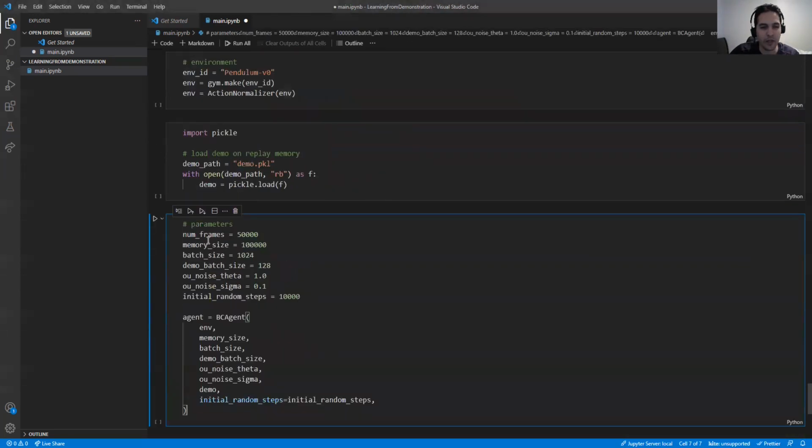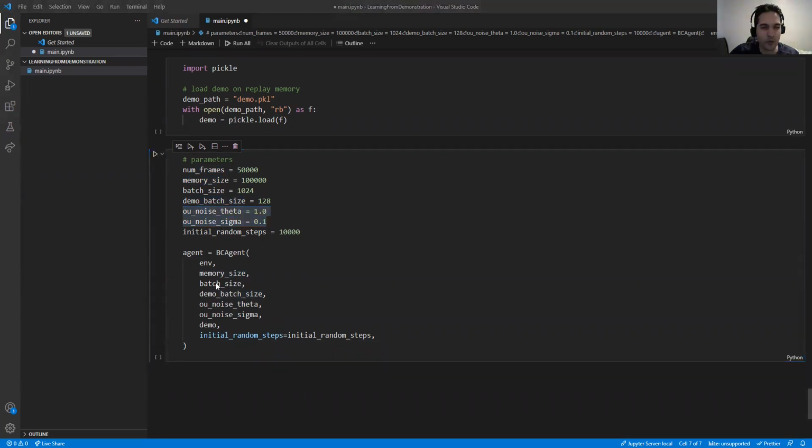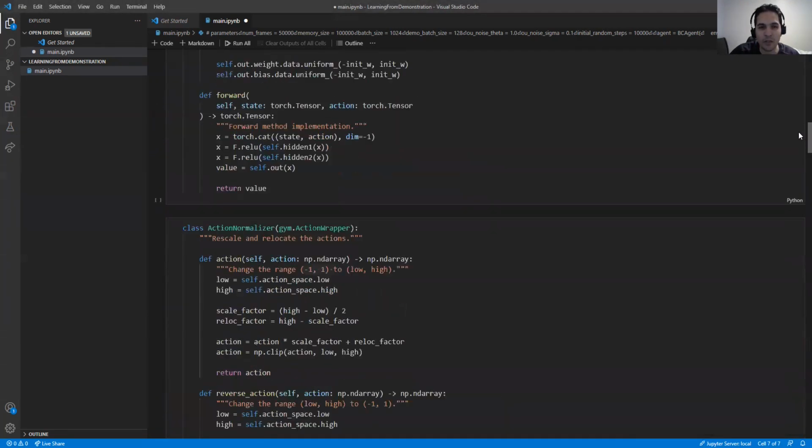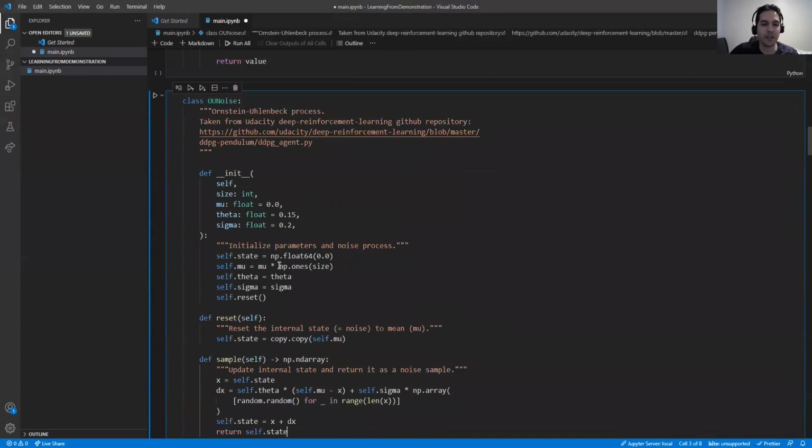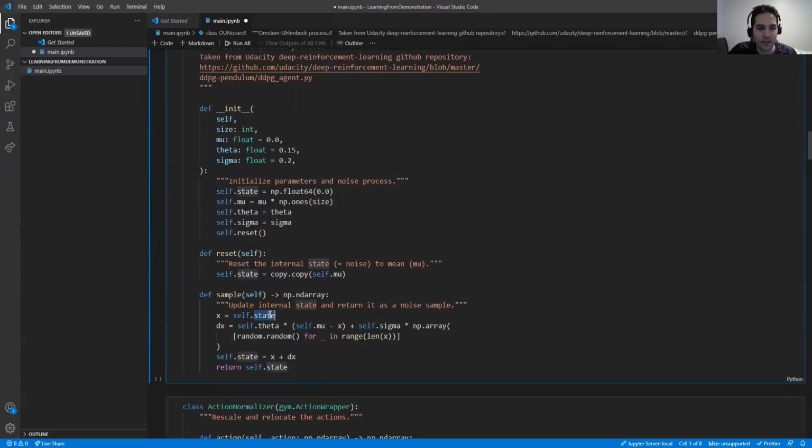Finally, we need to define the number of frames that we want to train on, the memory size, the batch size, the demonstration batch size, the noise parameters and initial random steps, and we can train our agent. For training our agent, we just need to say agent.train based on the number of frames. Another thing that remained is the noise function. I will not go through the noise function specification, but we get one state and we add dx based on parameters mu. It means that a little change from the current state is applied to the system.